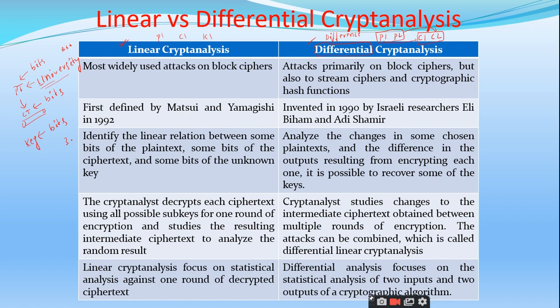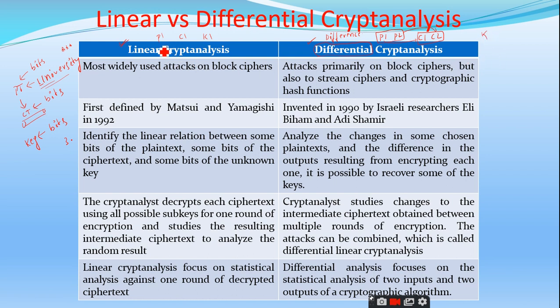Yes, sir. Right. So in the linear cryptanalysis, the attacker is interested to find the linear relation between some bits of plain text or some bits of ciphertext and some bits of key. But in the differential analysis, you can observe that the attacker is interested to find the difference of two plain texts, and he will identify the corresponding difference from the ciphertext C1 and C2. Thereby, he tries to get the key.